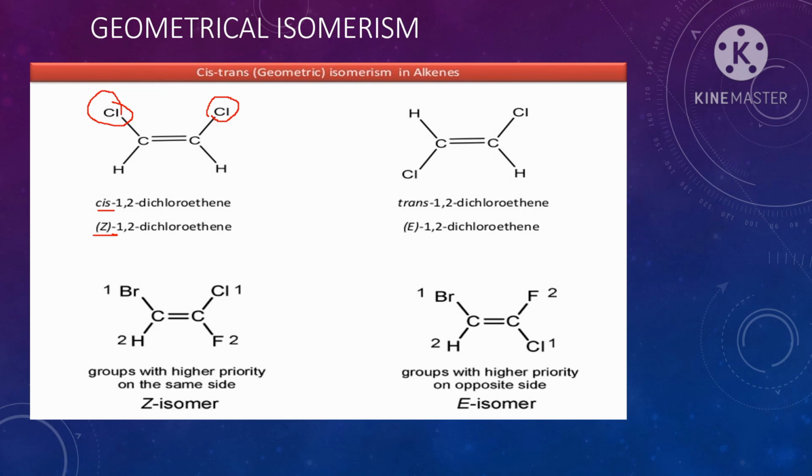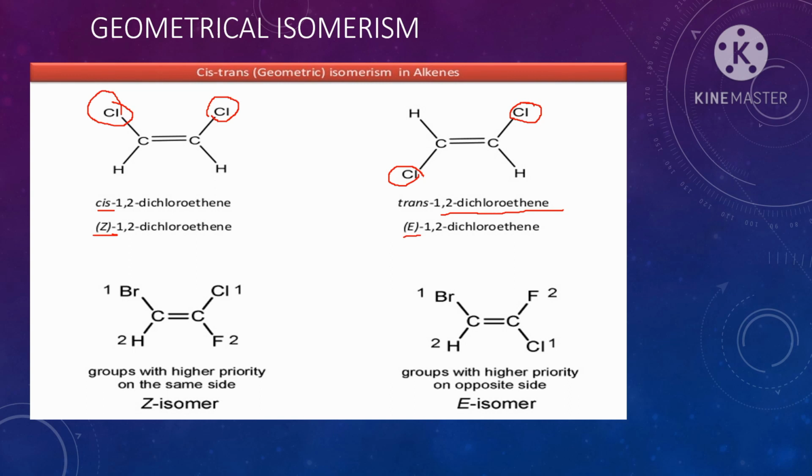And the second is trans-1,2-dichloroethene, where trans means identical atoms or groups are present on opposite sides of the double bond, and this is also called the E isomer.